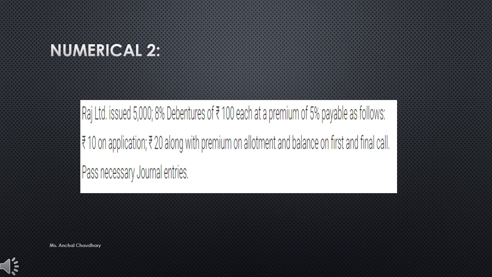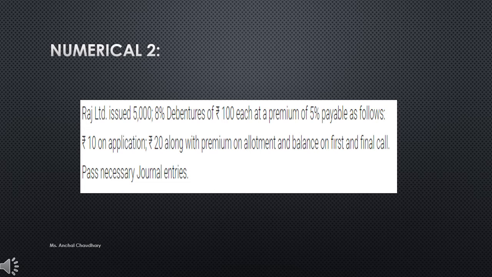So students, again here illustration number 2, which is related to your issue of debentures. Raj Limited issued 5,000 8% debentures of rupees 100 each at a premium of 5%, payable as follows: rupees 10 on application, 20 along with premium on allotment and balance on first and final call. Pass necessary journal entry. So students, again it's a very easy question from the issue of debentures.